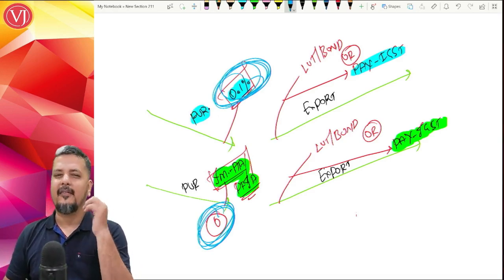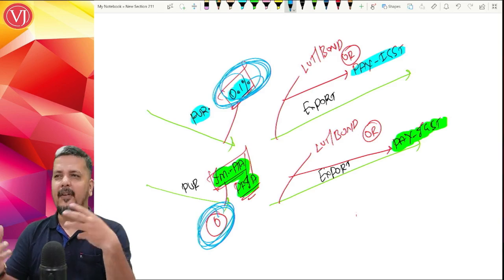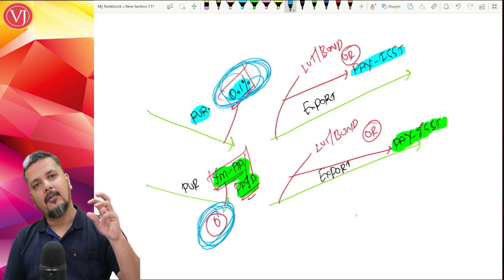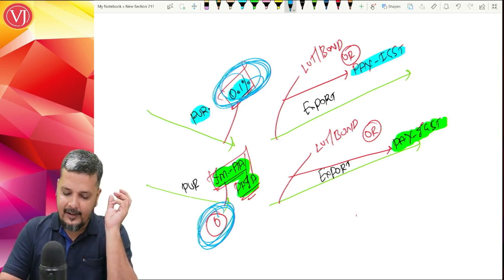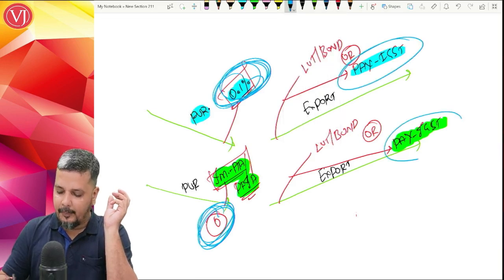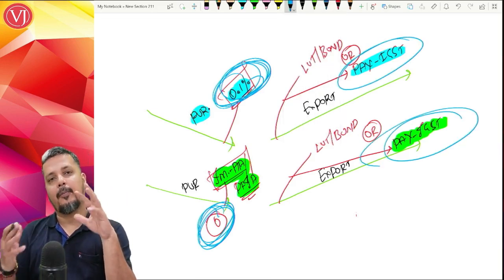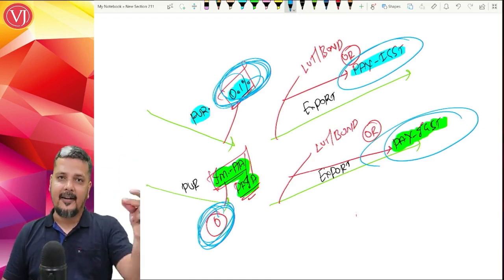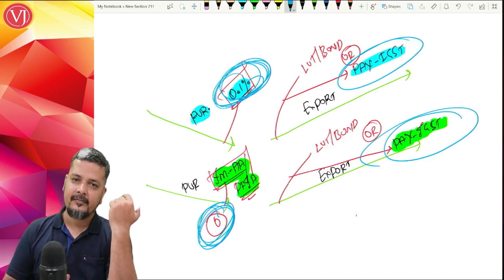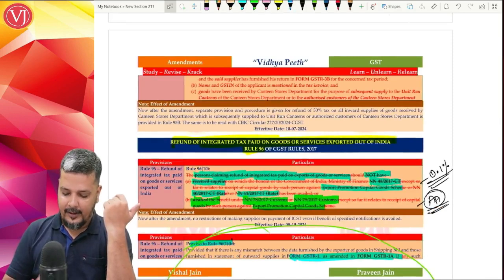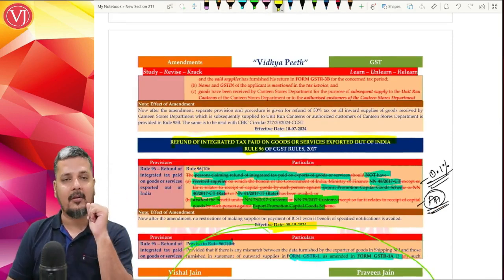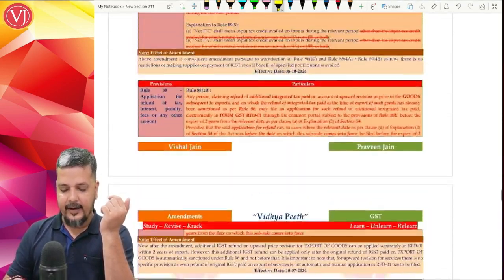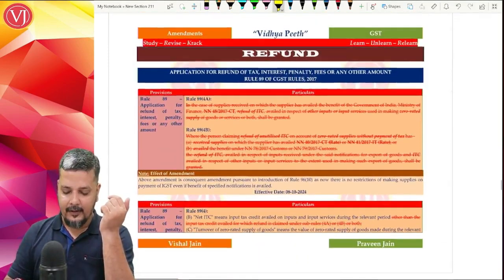Now what they're telling is, let it be. If the assessee is enjoying it, if the assessee is planning, let him plan. Even if he has purchased with payment of no taxes or very less taxes, he can still enjoy going for exports on payment of IGST using the other credit, not this credit, using the other credit and getting the refund immediately. That is open. So this is rule 96 sub rule 10 effective from 8th of October. This is the background. Because of this, there are other amendments. Because of this, giving one-to-one refund.